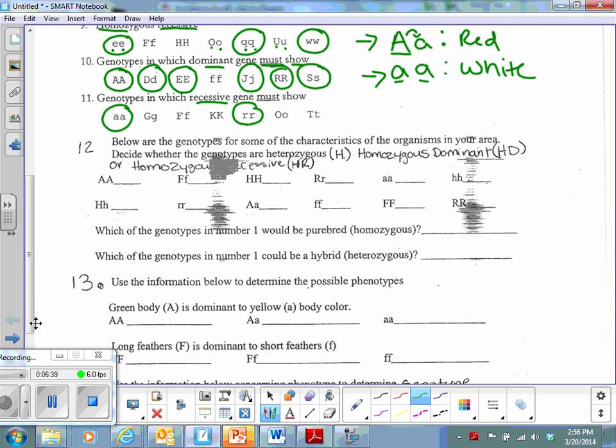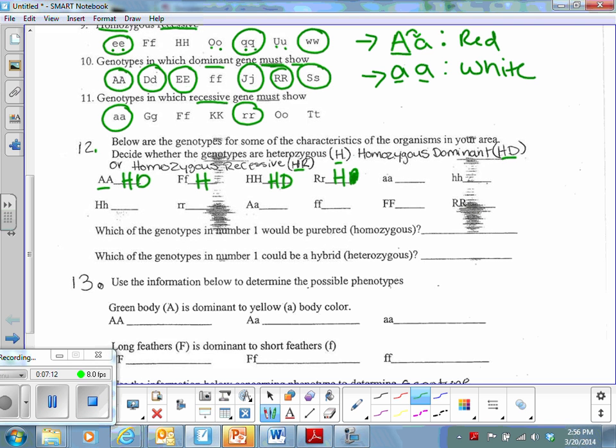All right, number 12, below are the genotypes for some of the characteristics of the organisms in your area. Decide whether the genotypes are heterozygous, you'll put a H, homozygous dominant, you'll put a HD, or homozygous recessive, you'll put a HR. So capital A, that is homozygous dominant. Capital F, lower F, that's heterozygous. Capital H, homozygous dominant. Capital R, lower R, that's heterozygous.